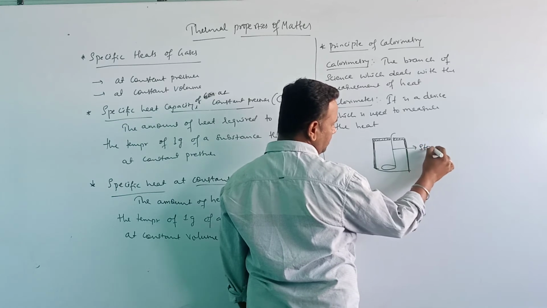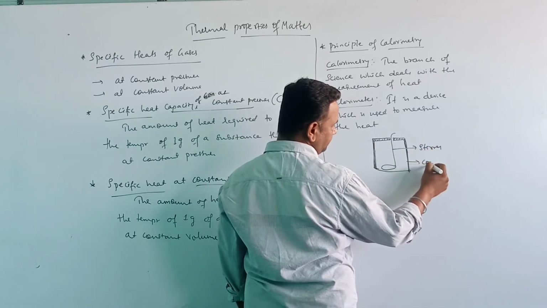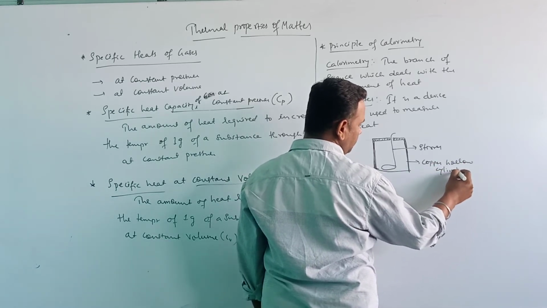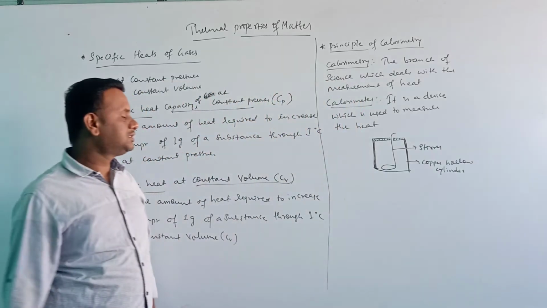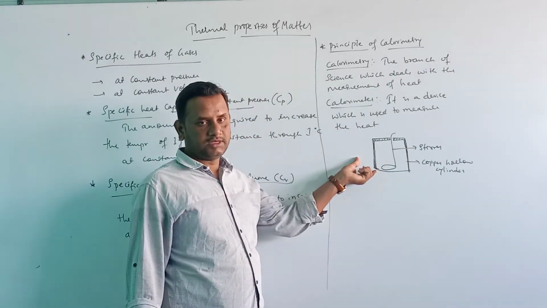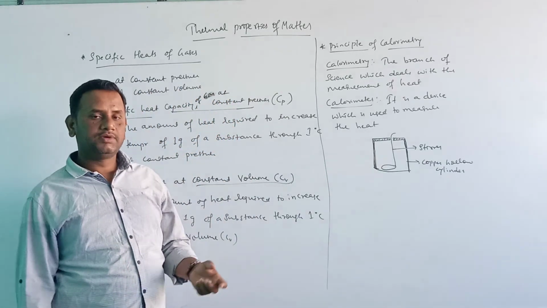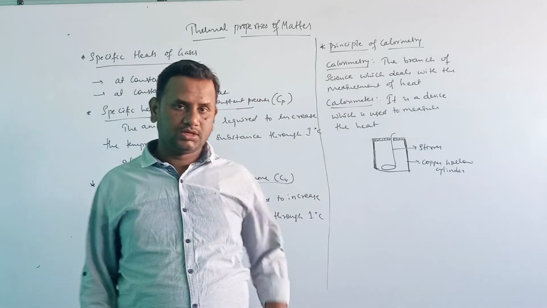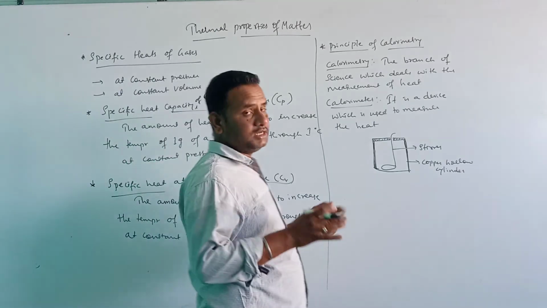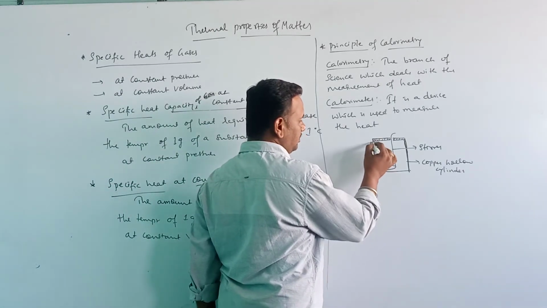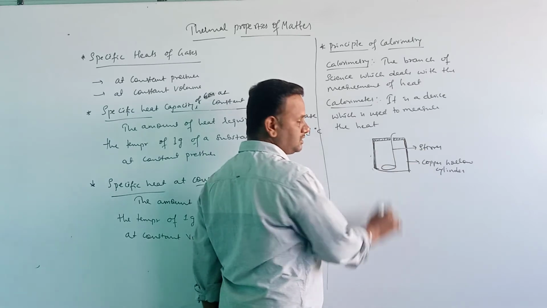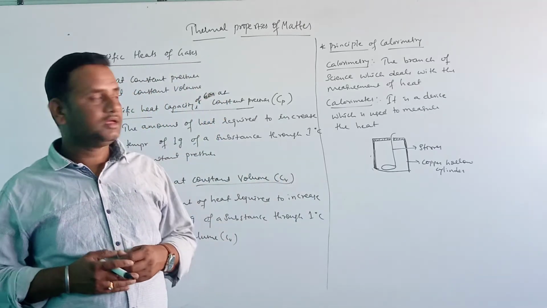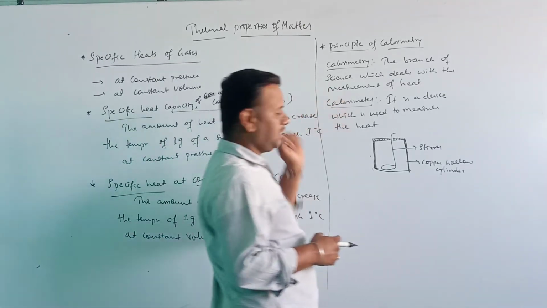It is called a stirrer. This is how the calorimeter is. The complete cylinder is kept in a wooden box, and the surrounding of this cylinder has been insulated so that there will be no loss of heat. So that is the calorimeter.